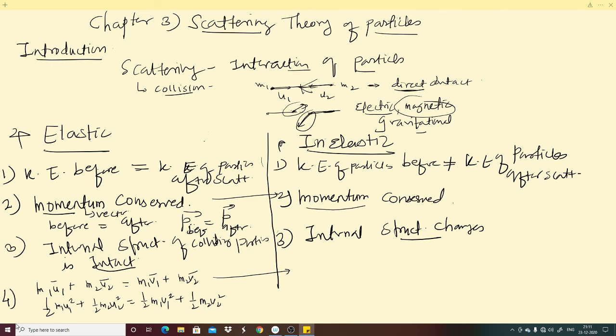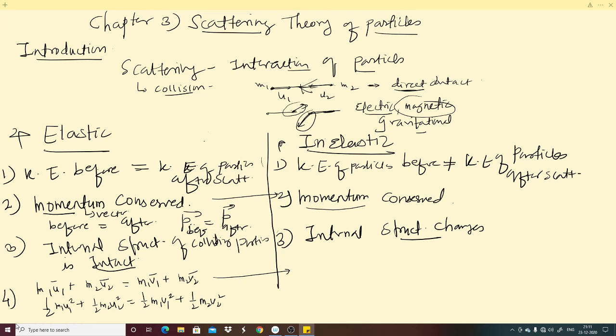You know what the law of conservation of energy is: total energy must be constant. This is initial kinetic energy, this is final kinetic energy, but total energy must be conserved. That's why we have to introduce this Q.